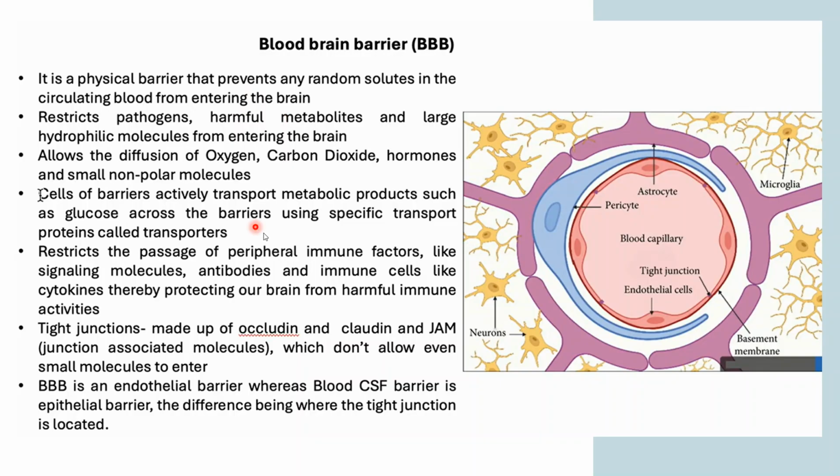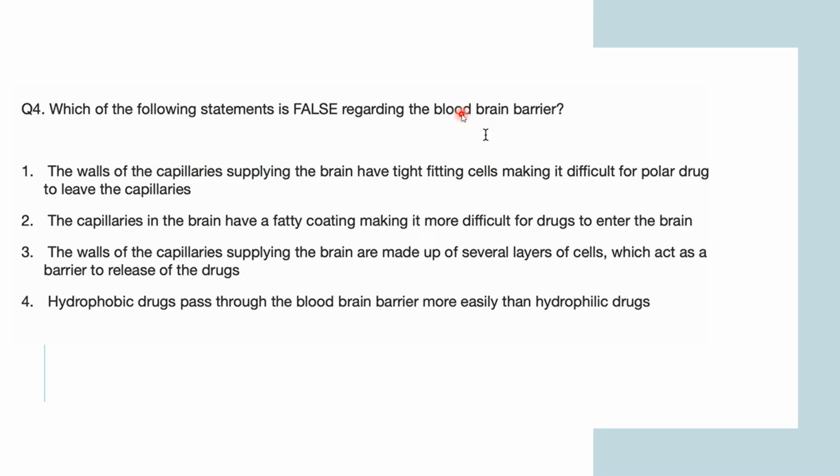Okay. If there is any harmful metabolite present in your blood, it stops that particular metabolite from passing into your brain. So this is known as the blood-brain barrier. Now, coming to the question again: which of the following statements is false?